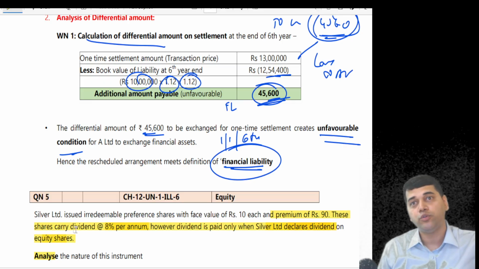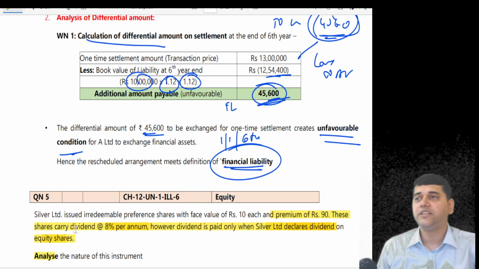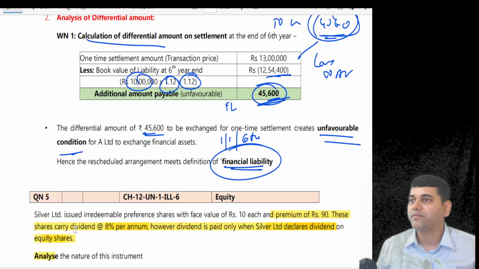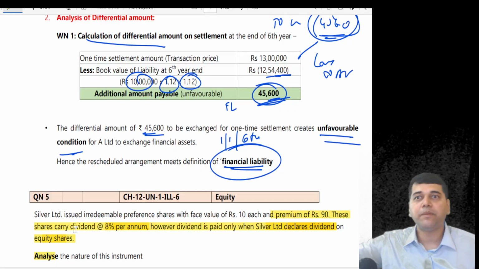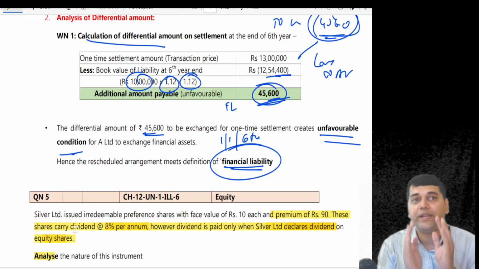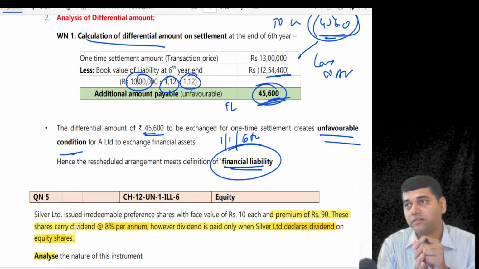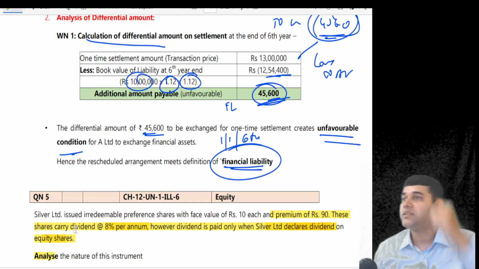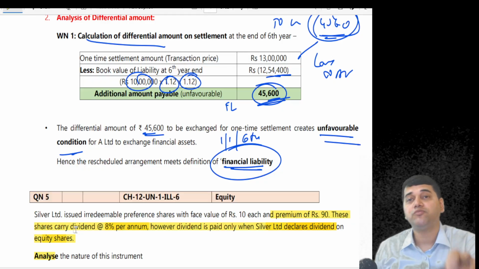Now we will look into, do I have an obligation to declare dividend on equity shares? Is dividend on equity shares mandatory? No, nobody can force me. So I can avoid paying dividend on the equity shares, and I can avoid the payment of interest. So that means this entire instrument is going to become equity. Otherwise, if there was a cumulative dividend, if it is an irredeemable cumulative preference share, then the principal portion would have become equity, and the interest portion would have become a financial liability.